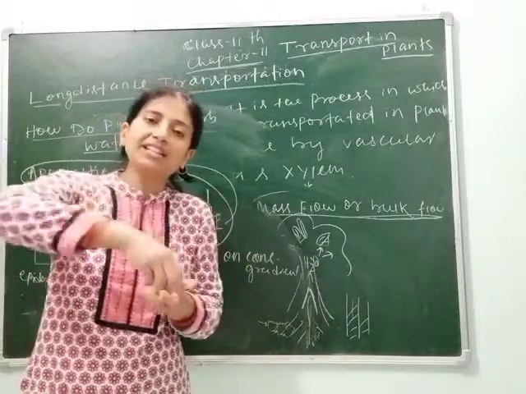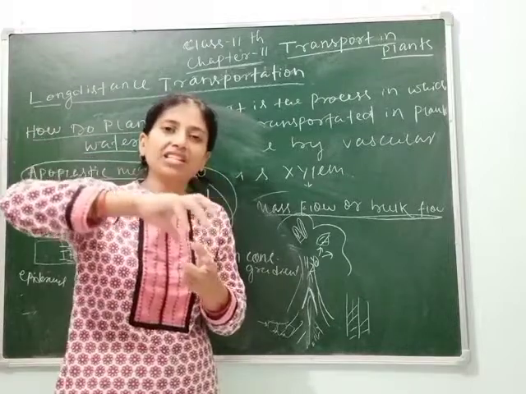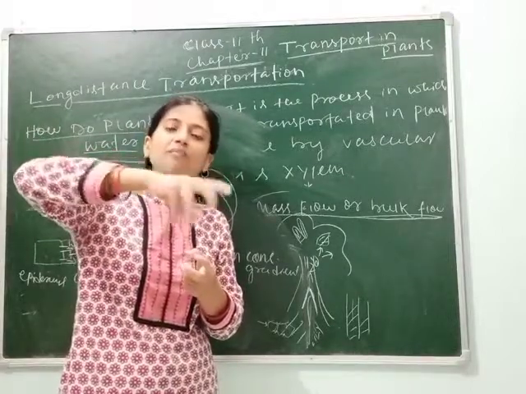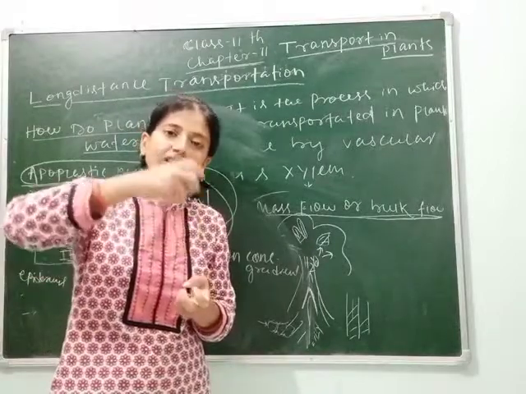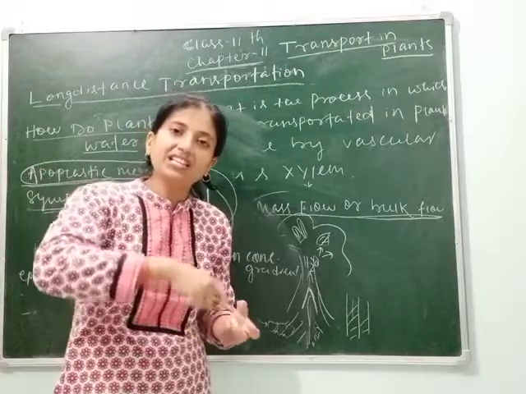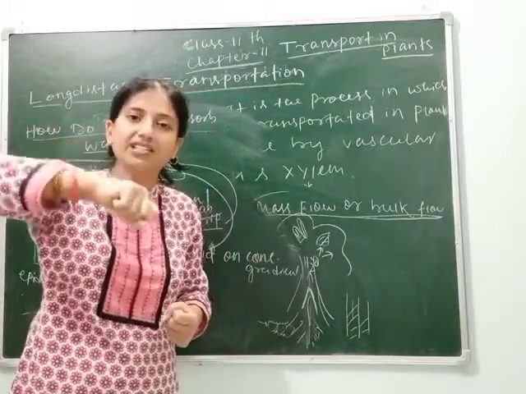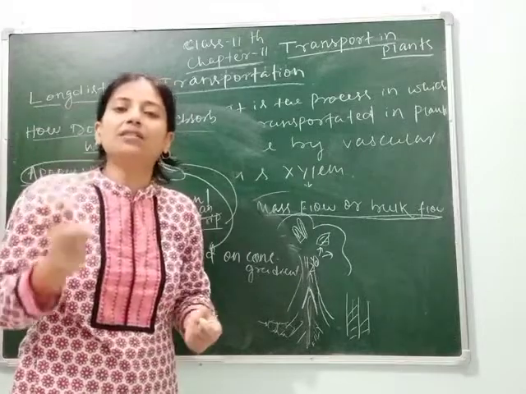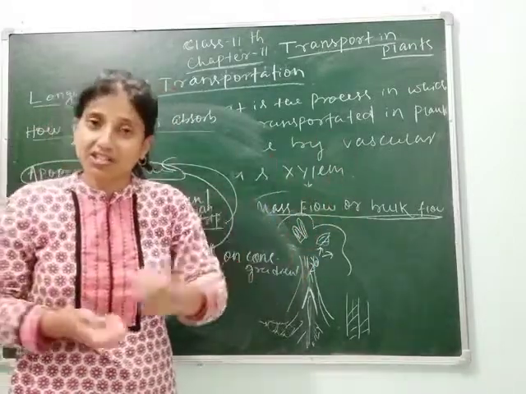As water moves through the roots, here evaporation occurs. Due to evaporation, a pressure difference is created. It means the more the transportation, the more the evaporation. Due to evaporation, the pressure gradient, the concentration gradient, decreases in the plant and increases in the soil, due to which the plant absorbs it. As you know, movement always occurs from the region of high concentration to the region of low concentration.